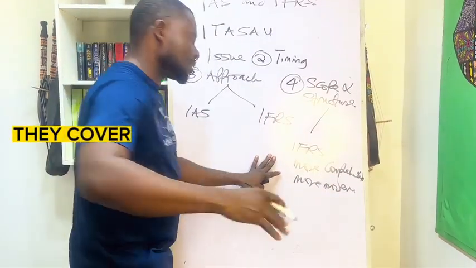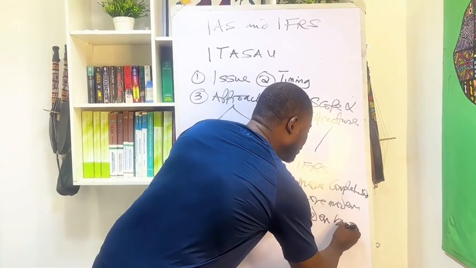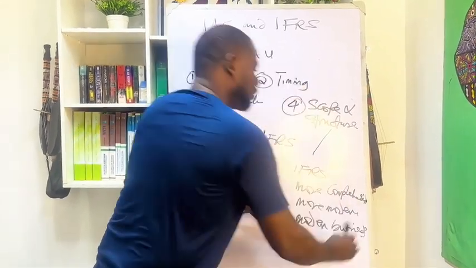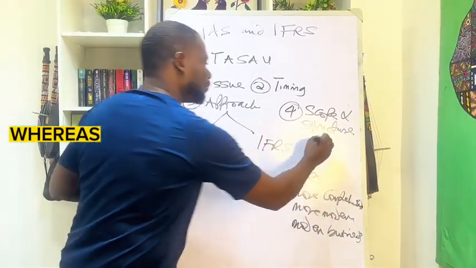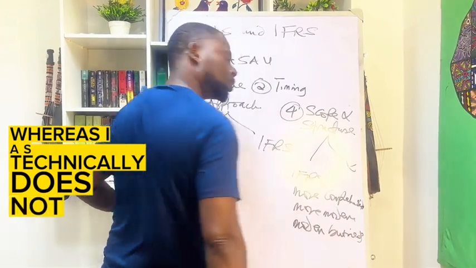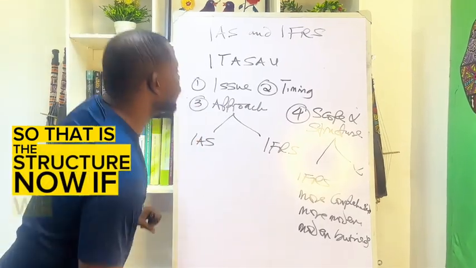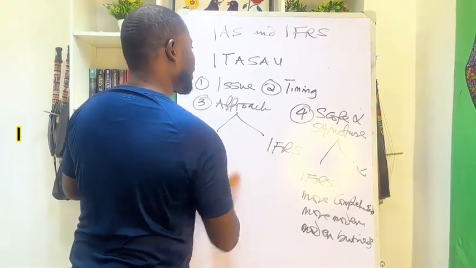They cover modern business transactions, whereas IAS technically does not. So that is the structure.